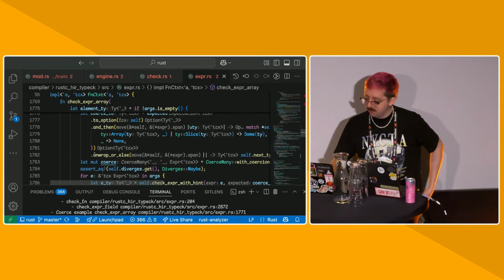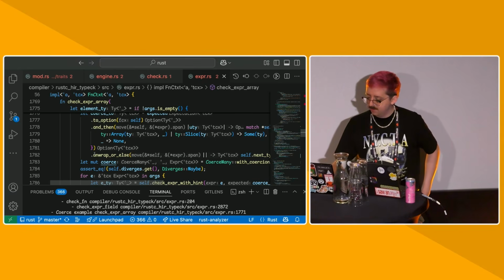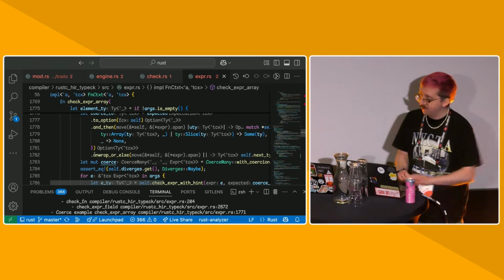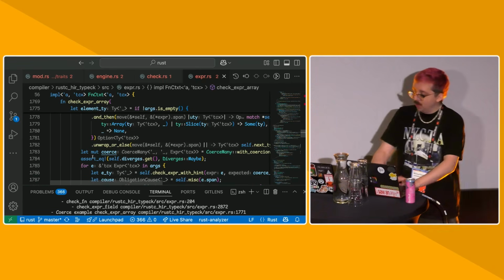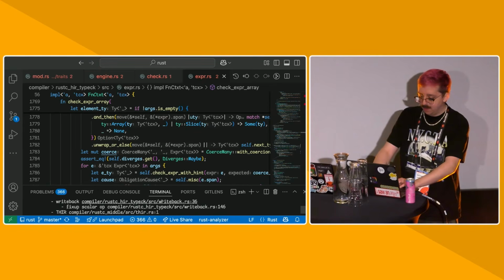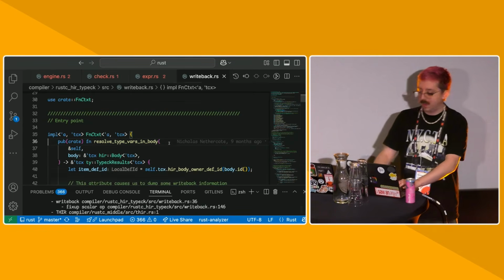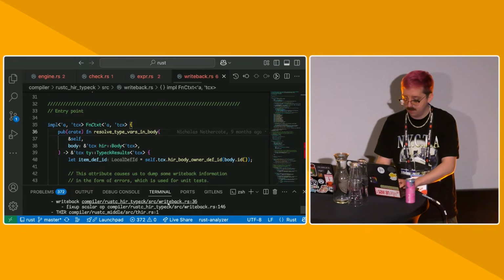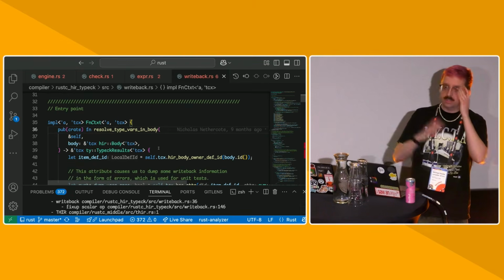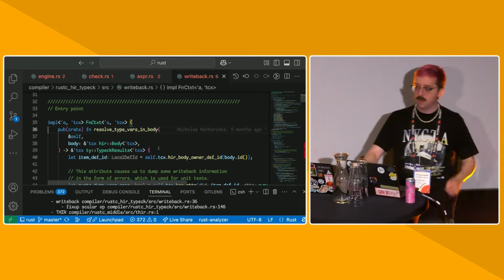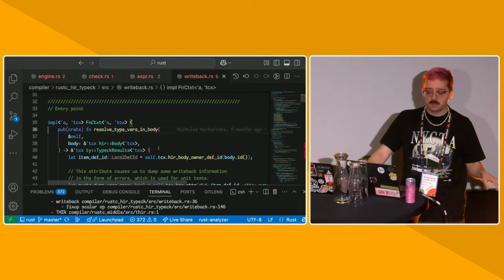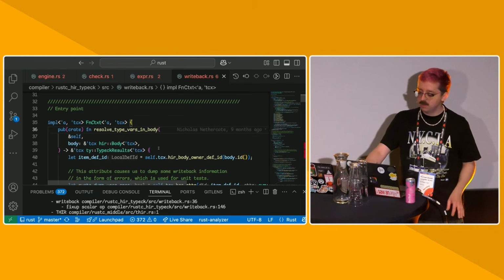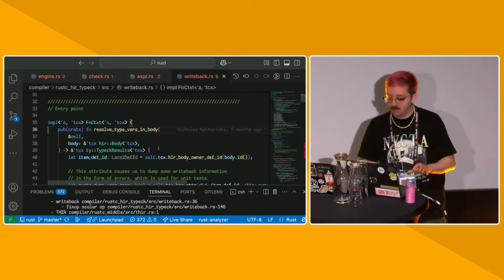Right. I'm going to jump over. I was going to go into closure analysis, but we definitely do not have enough time for that. But at the end of type checking, we do this thing called Writeback. Specifically, Writeback helps us prepare all the type information that we have for use in later phases of the compiler. We don't allow ourselves to have any inference variables at the end of type checking. All variables should have been constrained. All inference variables should have been turned into something else.